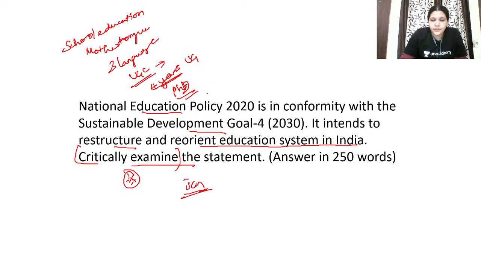We spoke about all this just 5 or 6 days ago. So you are going to write about that.